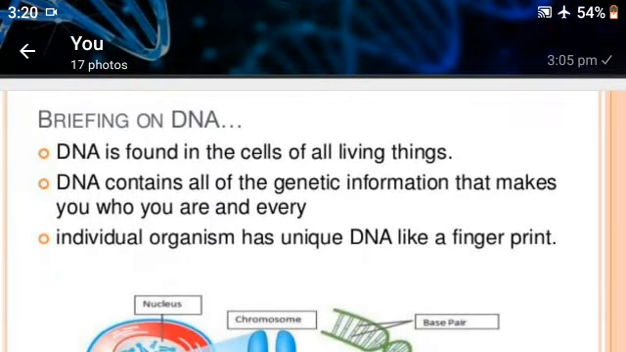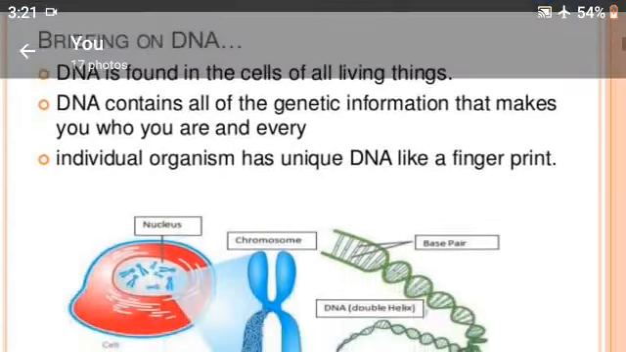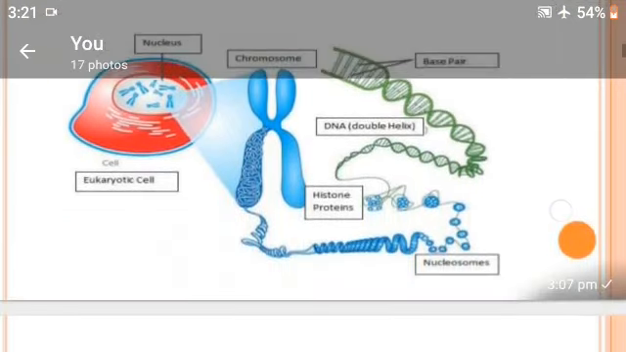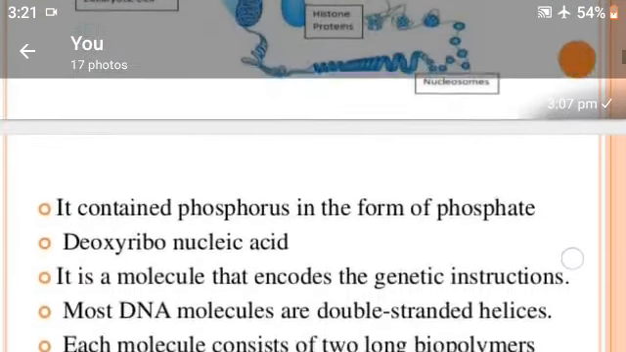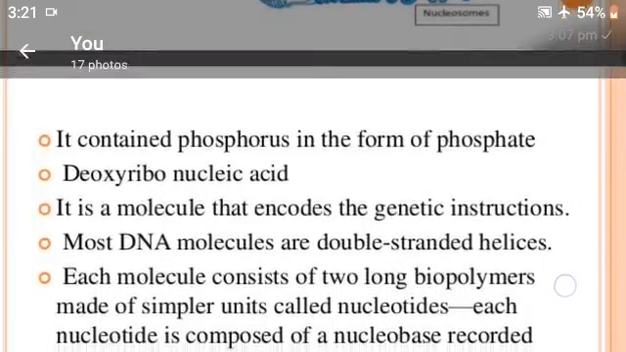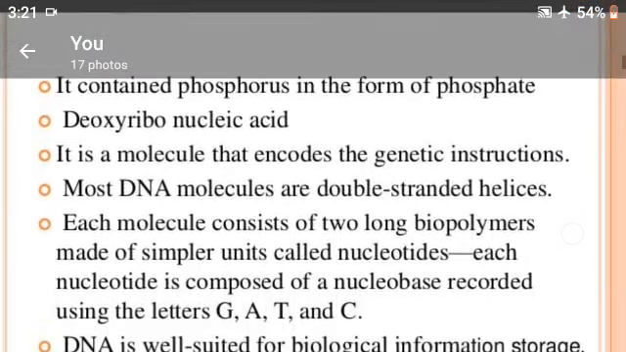Briefing on DNA. DNA is found in the cell of all living things. DNA contains all of the genetic information that makes you who you are, and every individual organism has unique DNA, like a fingerprint. It contains phosphorus in the form of phosphate. Deoxyribose nucleic acid is a molecule that encodes the genetic instructions.